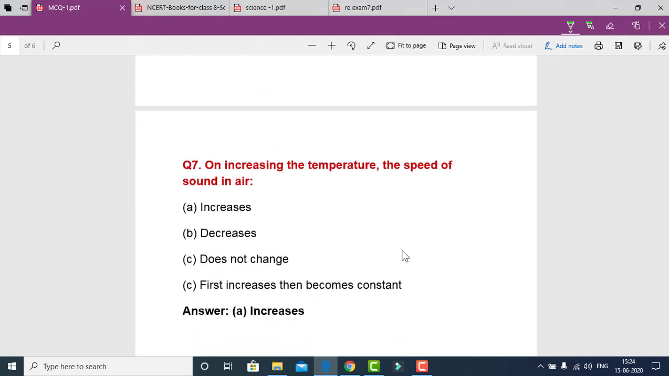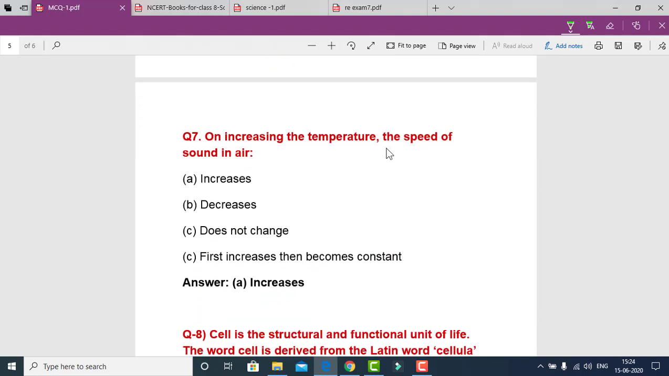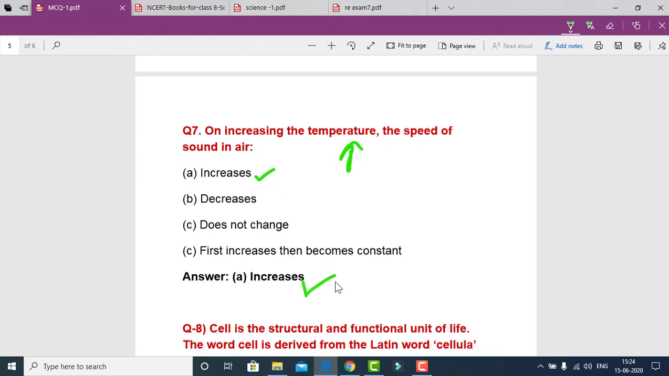Our next question is, on increasing the temperature, the speed of sound in air. We have to tell the effect of temperature on the speed of sound. As we increase the temperature, the speed of sound increases because the motion of particles, the kinetic energy of the particles of air increases, hence the speed of sound also increases. The correct answer is it increases.